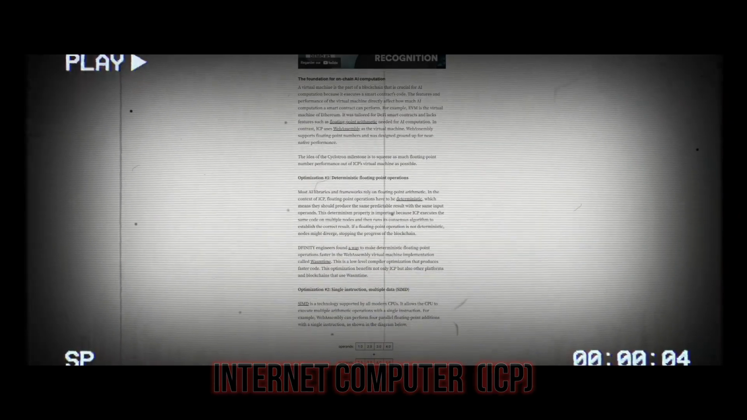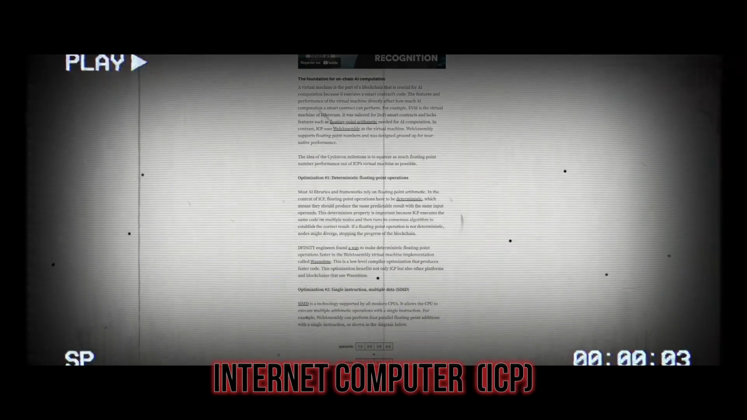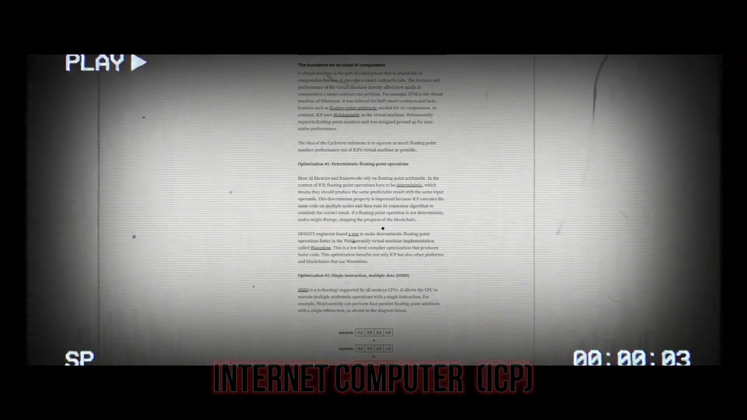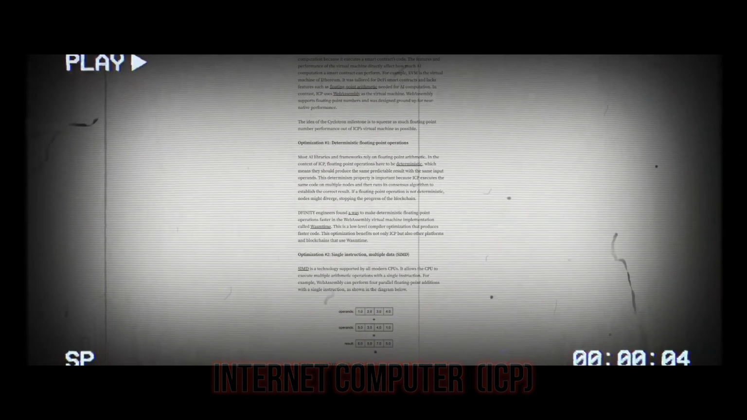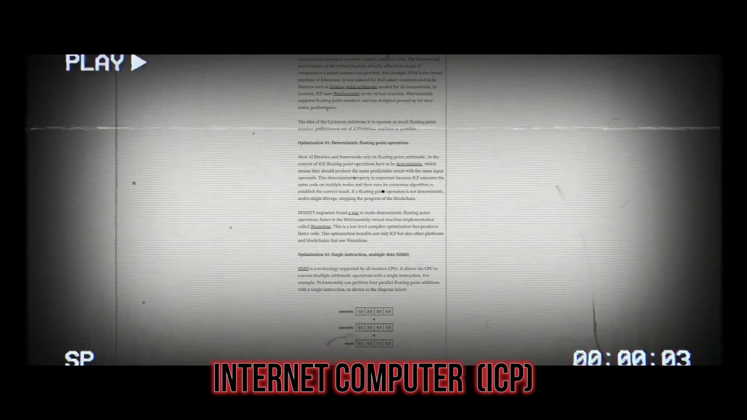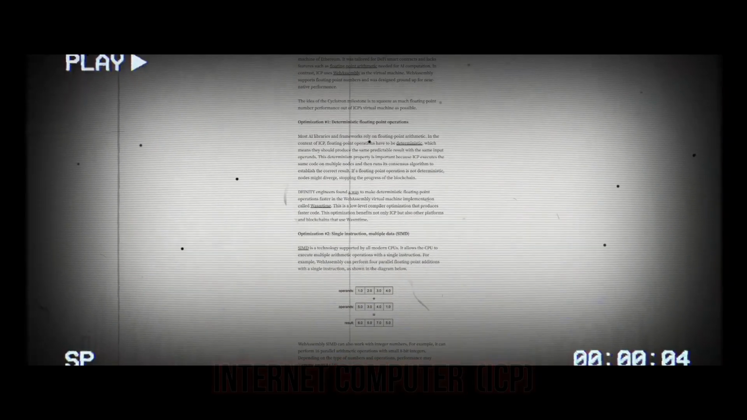This determinism property is important because ICP executes the same code on multiple nodes, and then runs its consensus algorithm to establish the correct result. If a floating-point operation is not deterministic, nodes might diverge, stopping the progress of the blockchain. Dfinity engineers found a way to make deterministic floating-point operations faster in the WebAssembly virtual machine implementation called Wasmtime. This is a low-level compiler optimization that produces faster code. This optimization benefits not only ICP but also other platforms and blockchains that use Wasmtime.